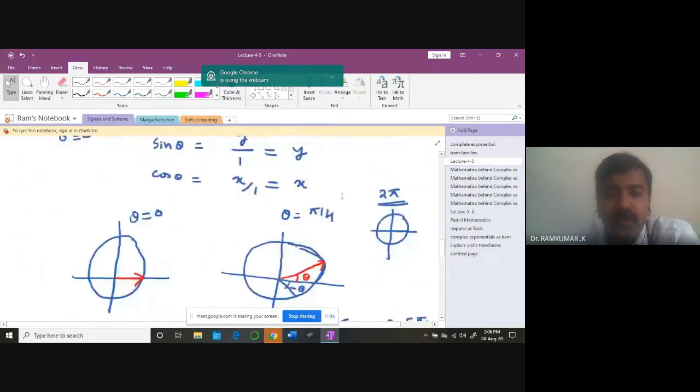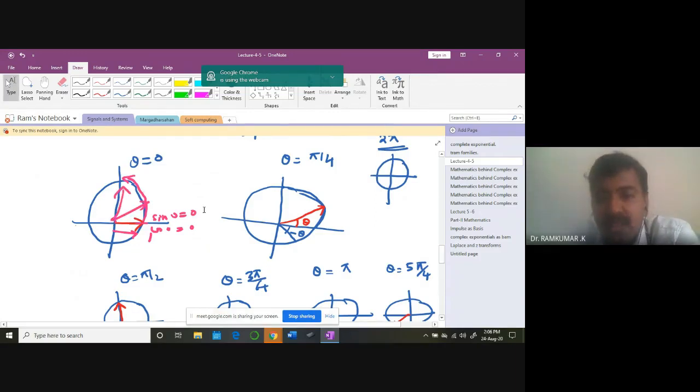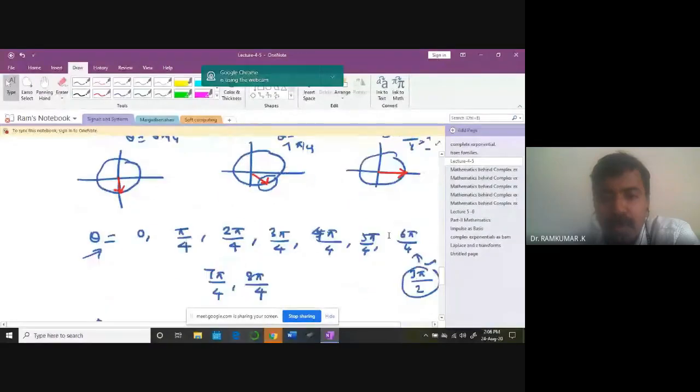It's a kind of representation for theta. For sine you get the full vertical axis. You get cos 0 is 1, sine 0 is 0. You should be in a position to clearly visualize all this. What happens when the vector starts moving? For different angles, what do you get as sine and cosine values for various theta values? You should remember this.